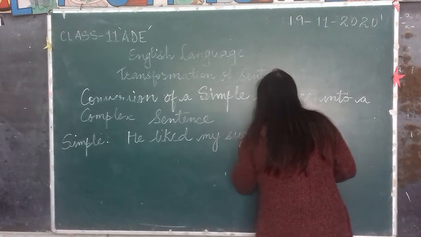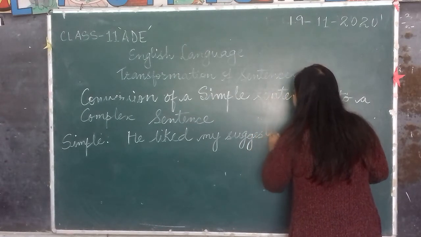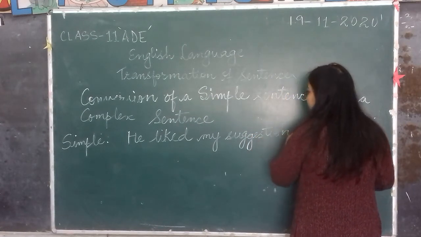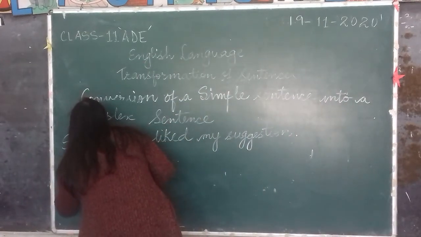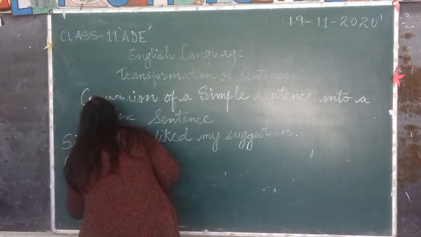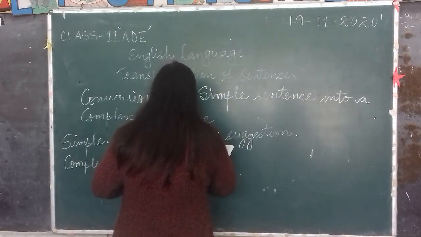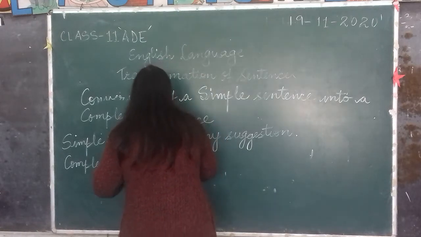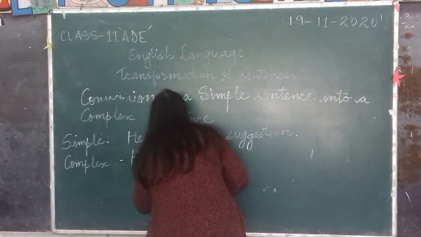If you have to change it into complex, you'll have to write: he liked what I suggested.